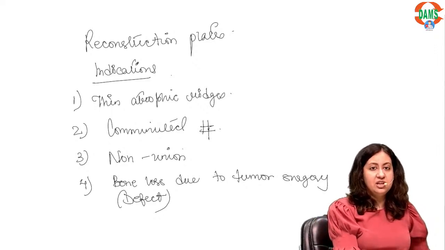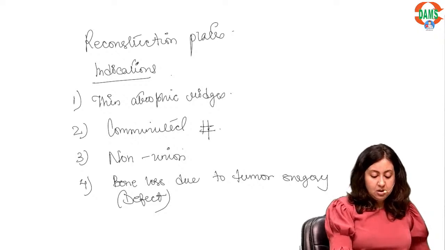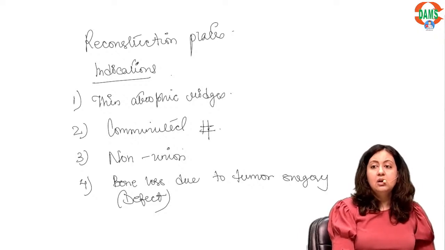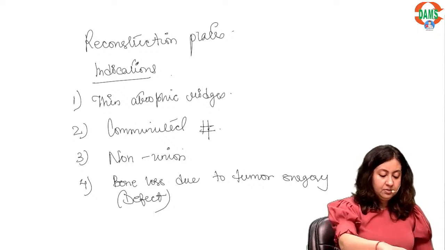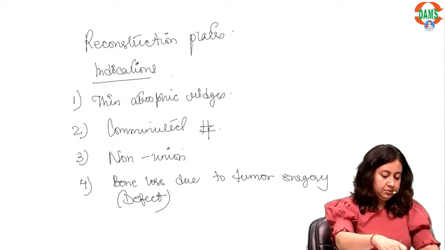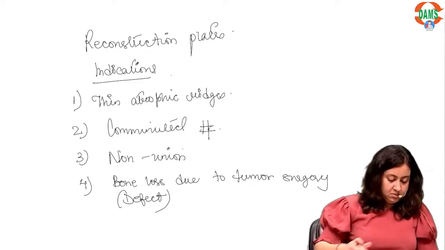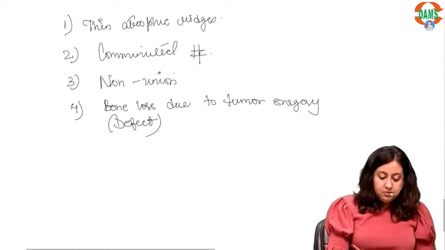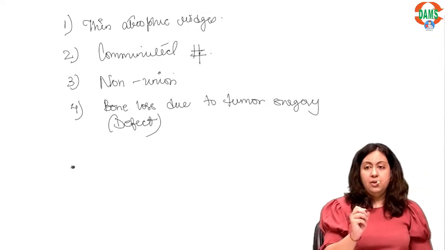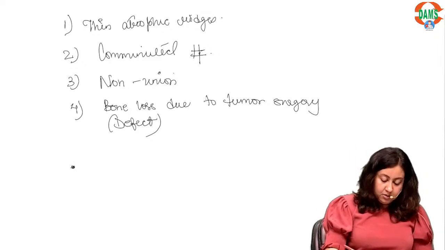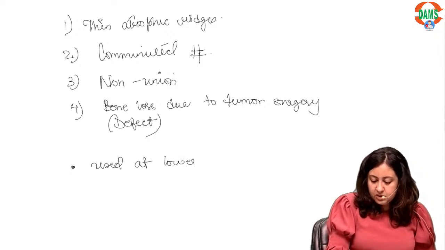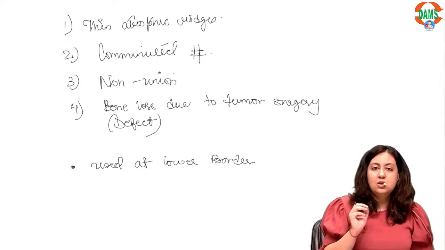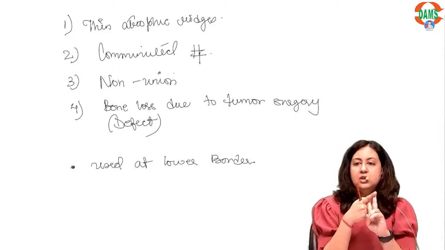Okay, these are your four indications, and there are certain rules that you have to understand for this one. 2-3 points that you have to remember. All right, they are used at lower border. Reconstruction plates are used at lower border. Two things why they are used at lower border.